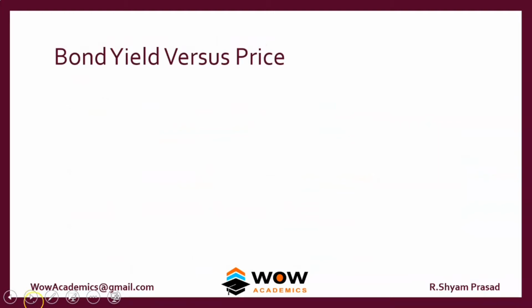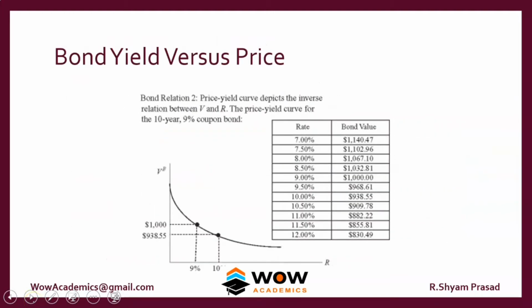We can also see it as a picture. You can look at this. Assume that the company has issued the bond at a 9% interest rate. As the market interest rate goes up, the bond price falls down.